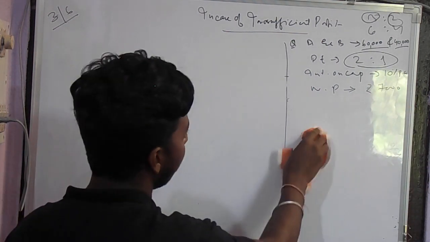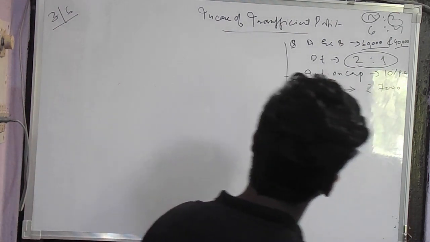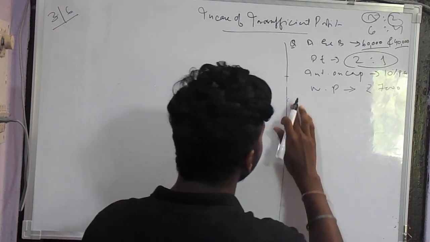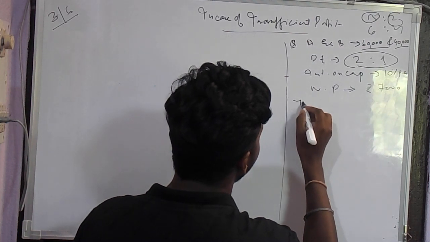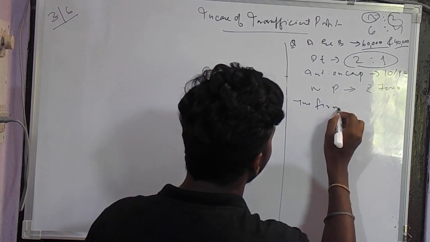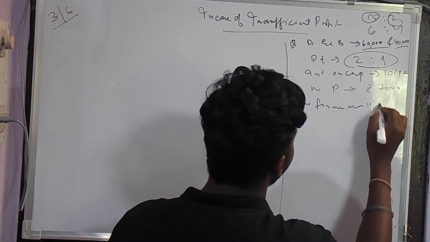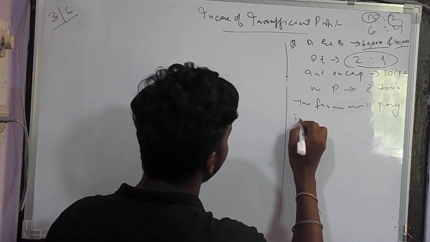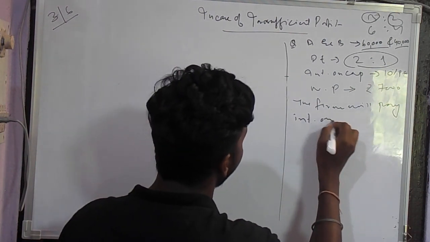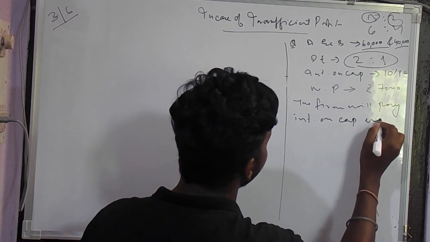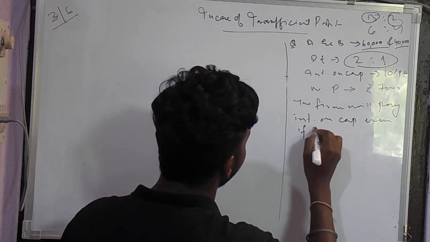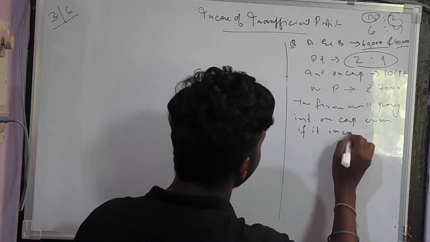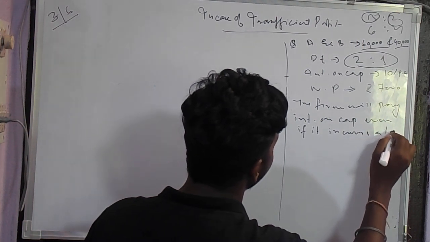Let's take the same question, and this time the firm will pay interest on capital even if it incurs a loss.